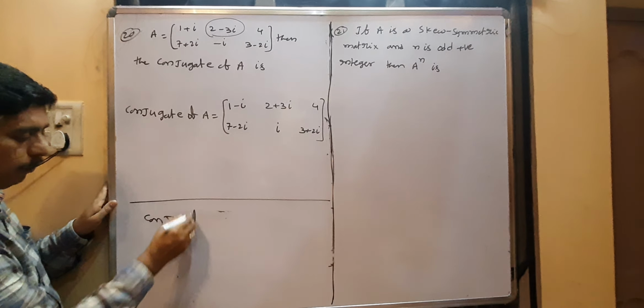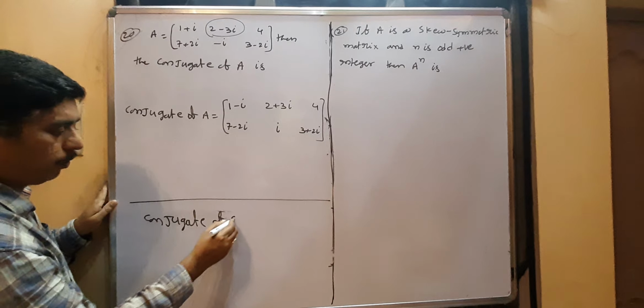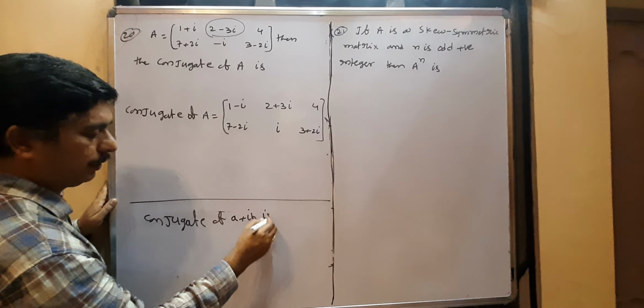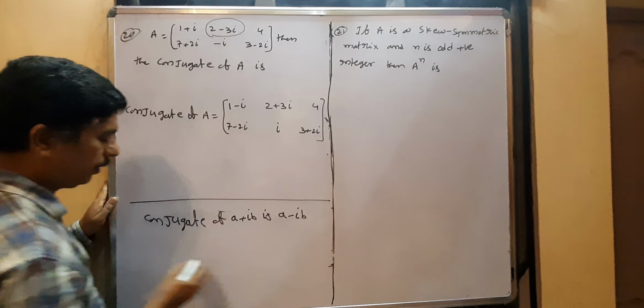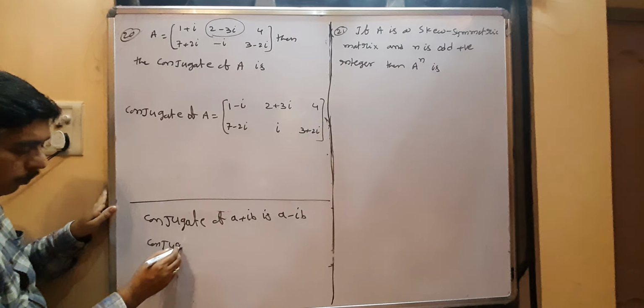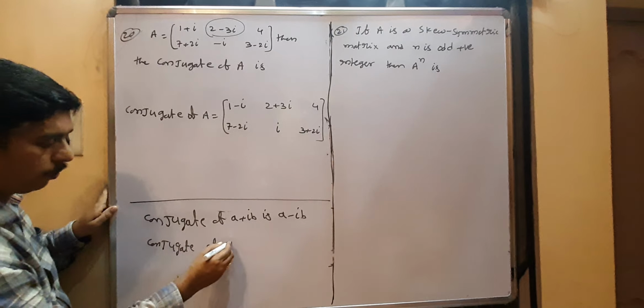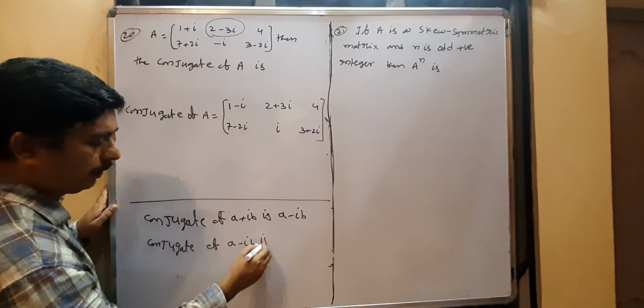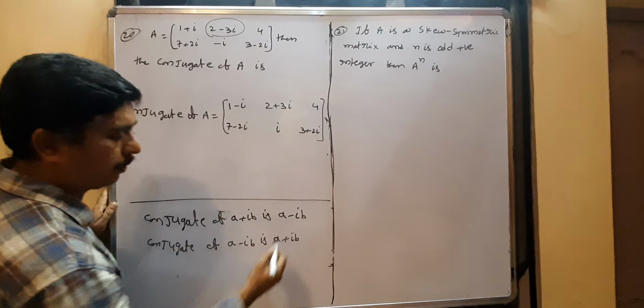Conjugate of A plus IB is A minus IB. Conjugate of A minus IB is A plus IB.